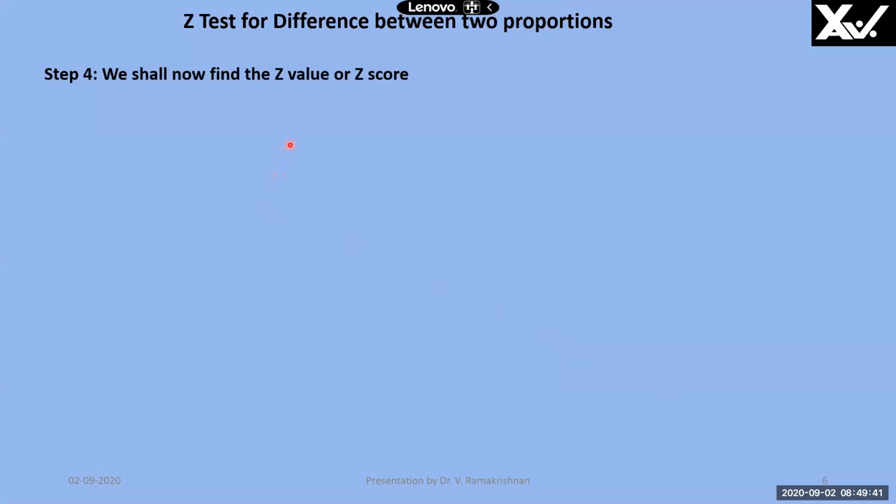Now step number 4 is we have to find out the z-value or z-score. The formula for z-score is proportion in 2020 minus proportion in 2019 minus 0, divided by standard deviation of the sampling distribution of the difference between two proportions.